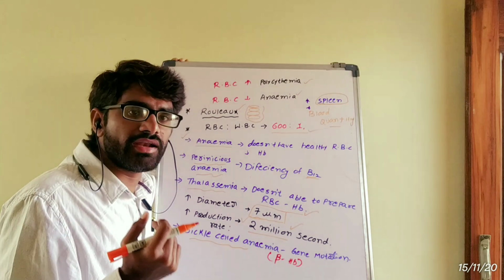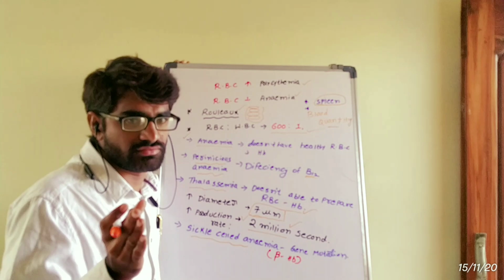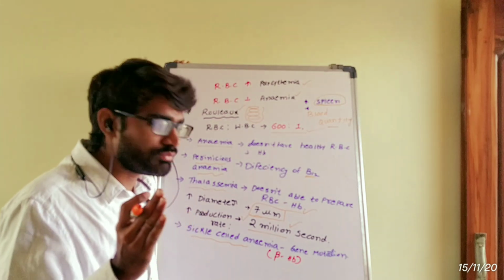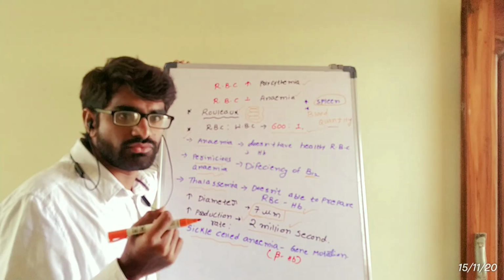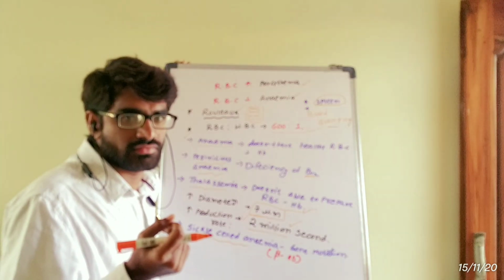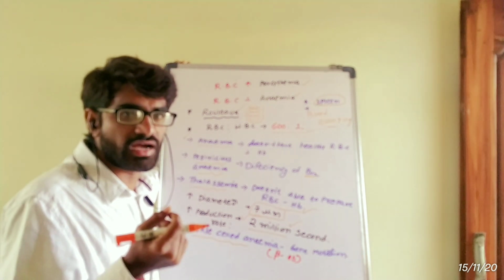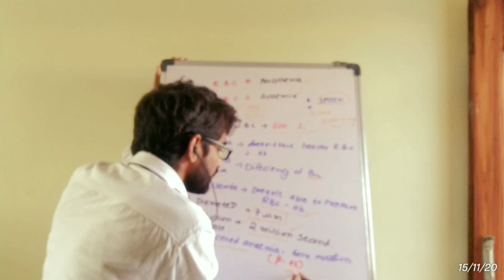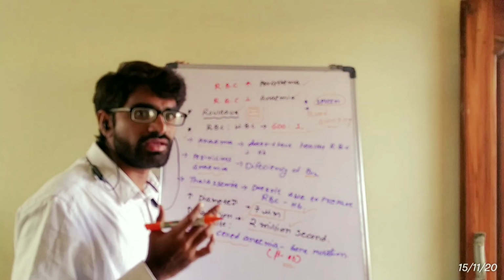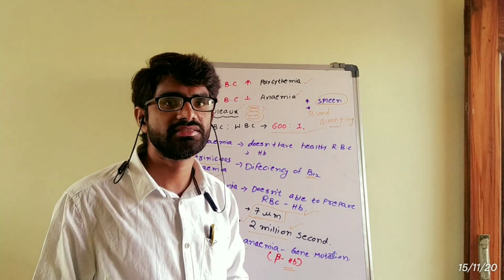It is a genetic disorder that comes under gene mutation, especially when changes occur in the beta chain of hemoglobin. So this is everything about red blood cells.